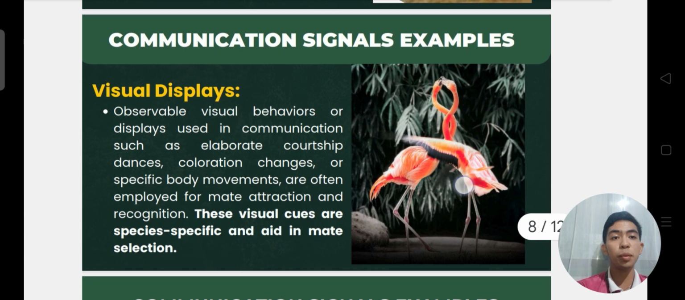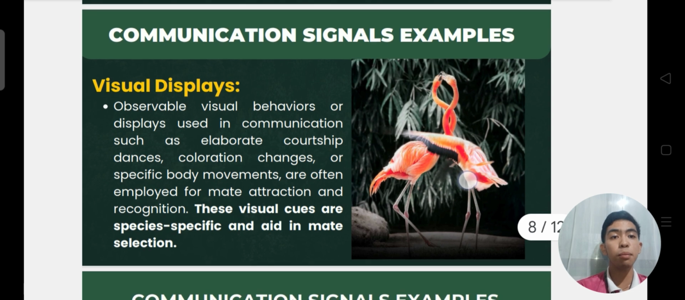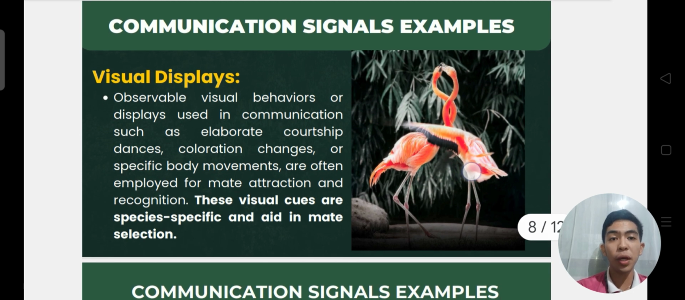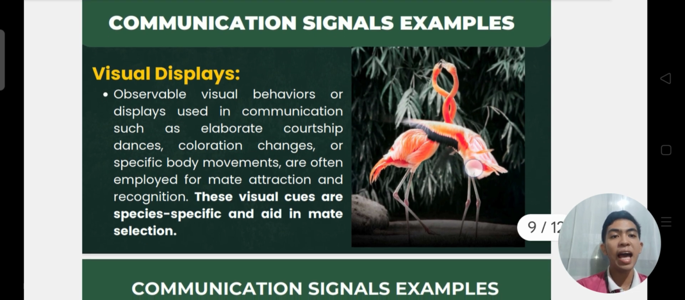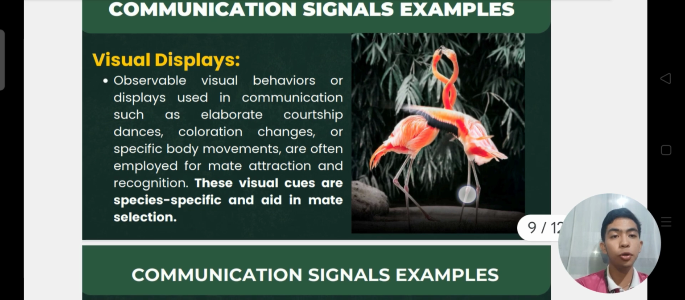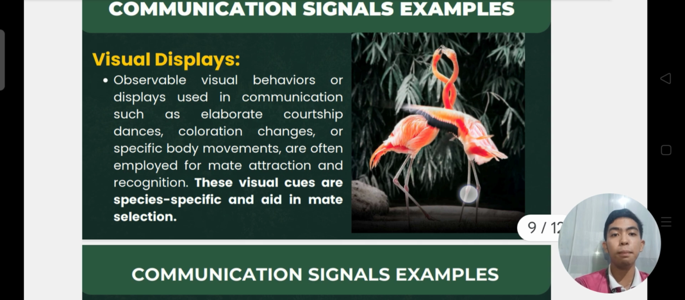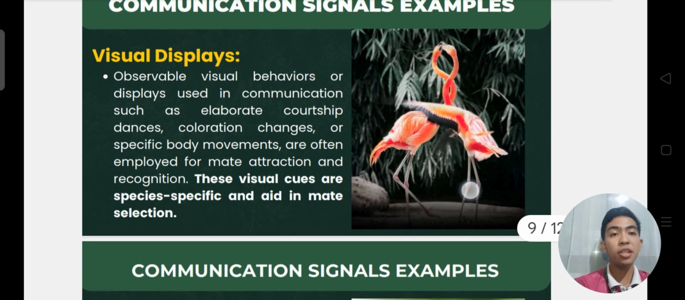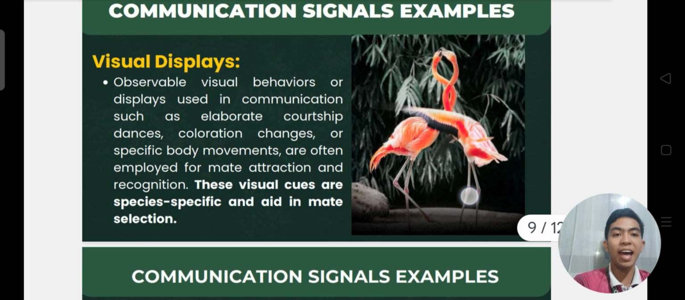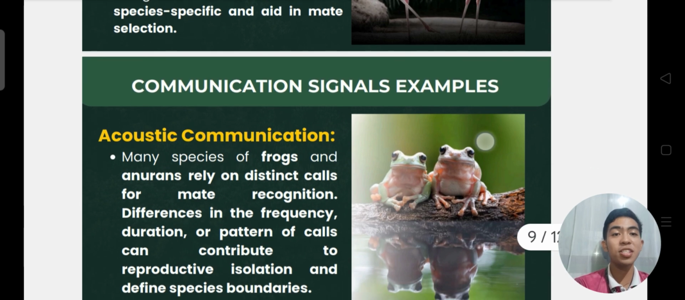So observable visual behaviors or displays used in communication such as elaborate courtship dances, coloration changes, or specific body movements are often employed for mate attraction and recognition. Like me nga nagsuot og medyo colorful nga outfit. And these can be visual cues that are species specific and aid in mate selection, which maybe I'm attracted to someone or yeah. And second is the acoustic communication.